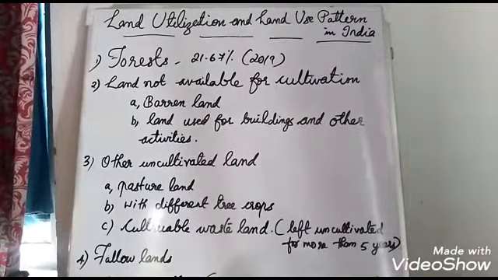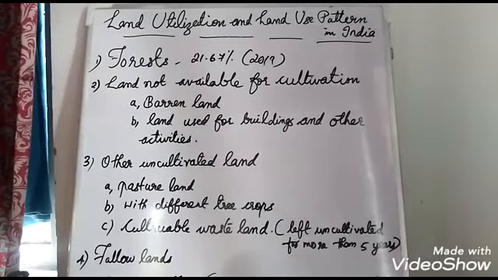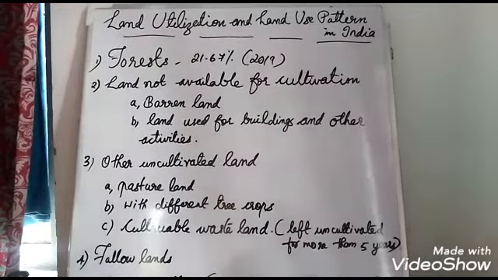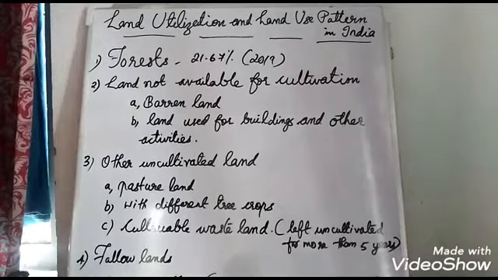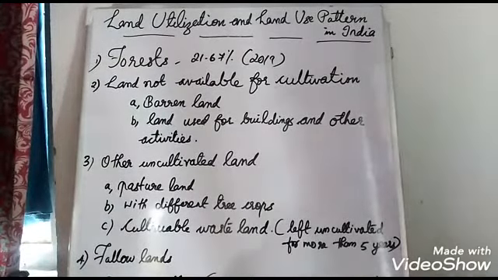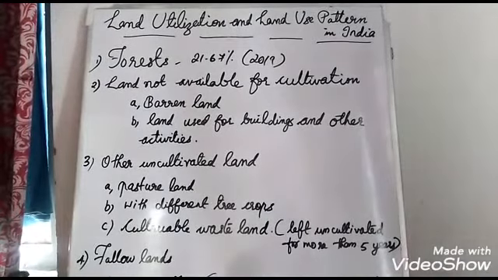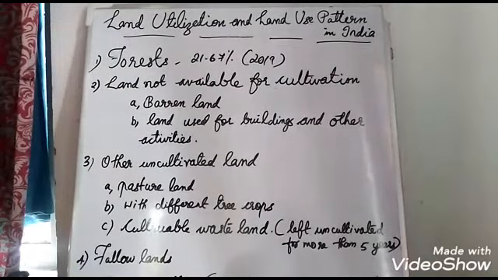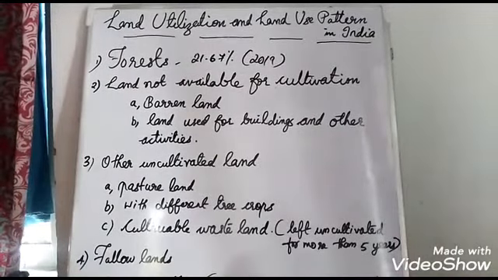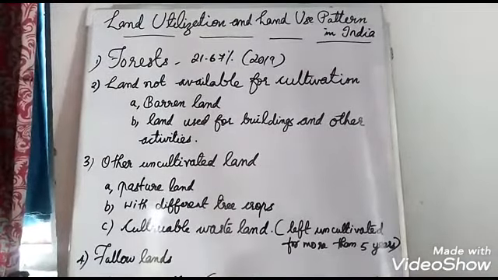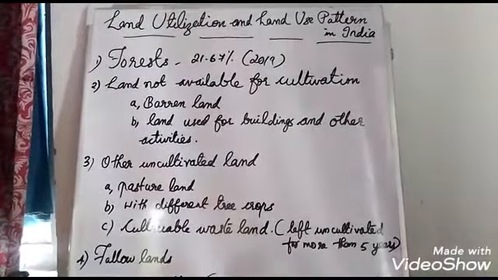It is important for maintaining ecological balance, and many wildlife and other plant species are living there. And above that, see, it is a livelihood of millions of people. There are many tribal people, especially in the northeastern part of our country, who are fully depending upon forest resources. Okay, so it is very important and should be protected.